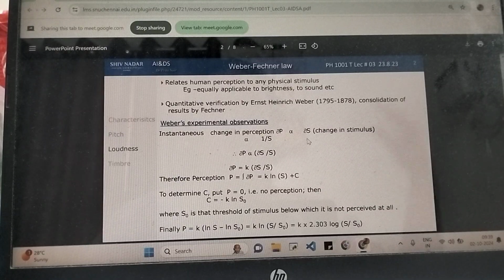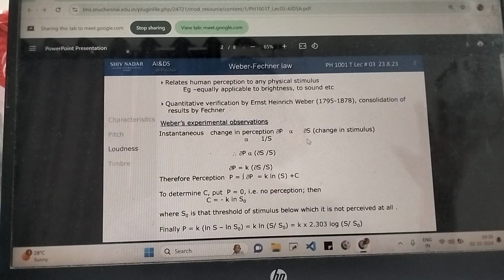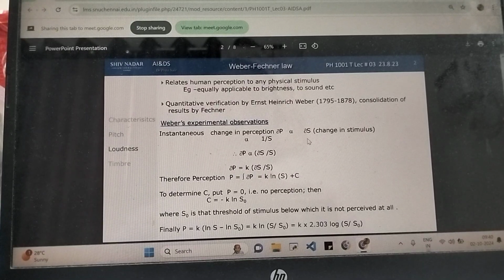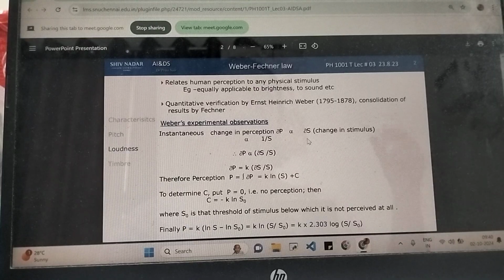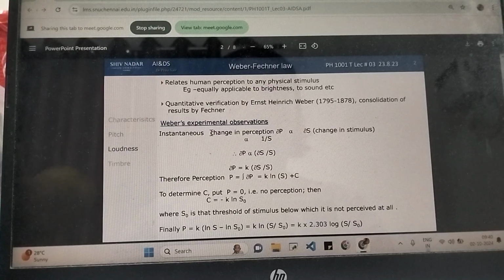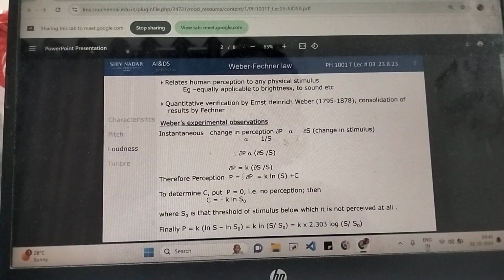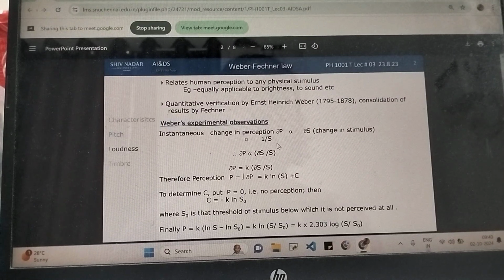So when there is some change in the stimulus, your perception also changes. Meaning, I have an object, I am looking at it. Now suddenly the brightness of the object increases. For example, it's a movie screen, and a night scene was going on. Now it shifts to a daytime scene, then the brightness increases, meaning my perception also immediately changes. My eyes get adjusted from the darkness I was previously viewing to the light immediately. So once my stimulus changes, my perception also immediately changes. That is what we mean by change in perception is directly proportional to change in stimulus, and inversely proportional to the stimulus itself.